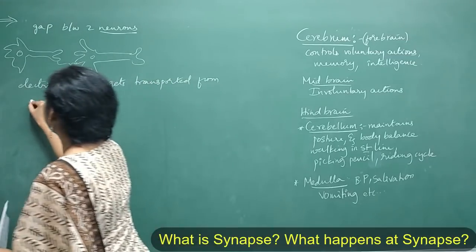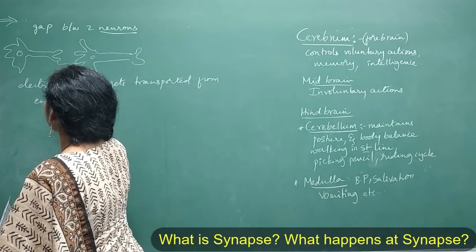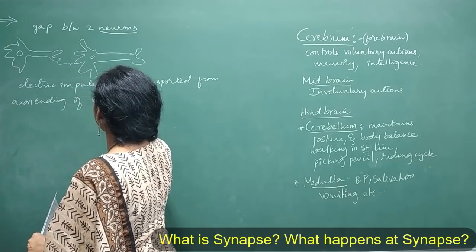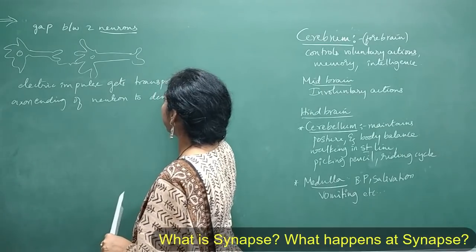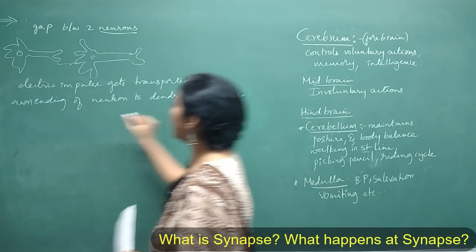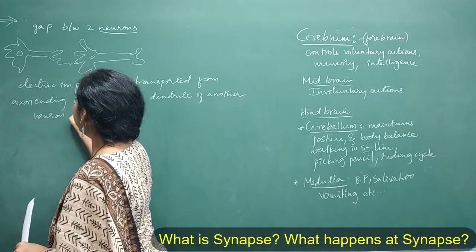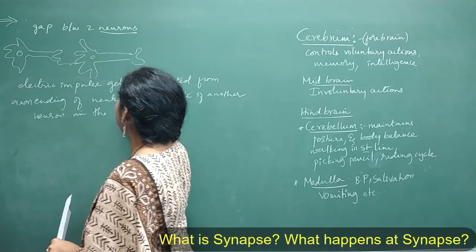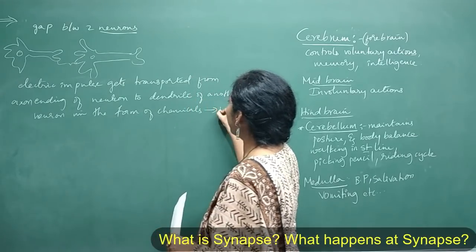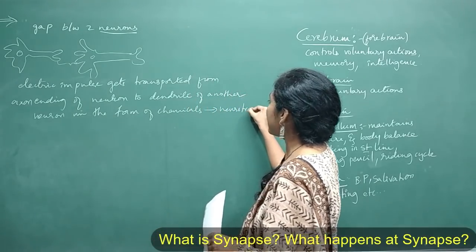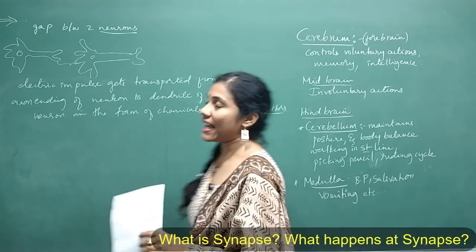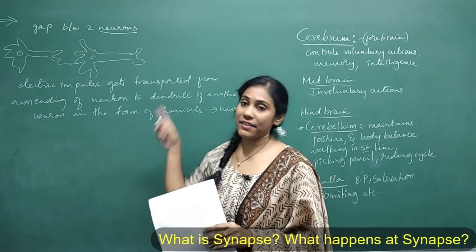From axon ending of one neuron to dendrite of another neuron in the form of chemicals called neurotransmitters, right? So this is what you have to mention if they ask you what happens at synapse.